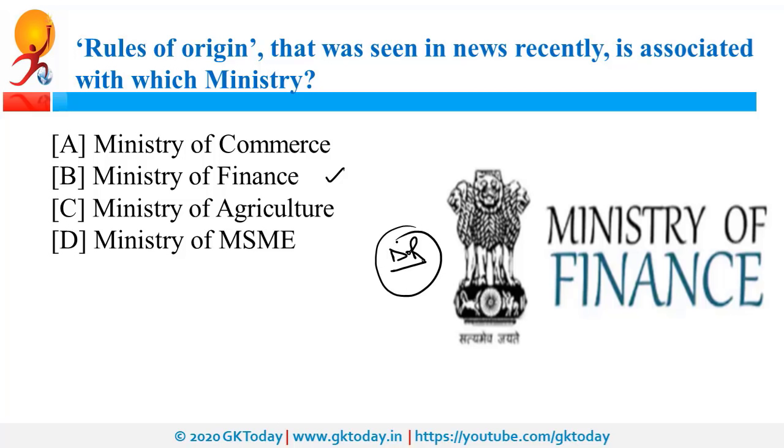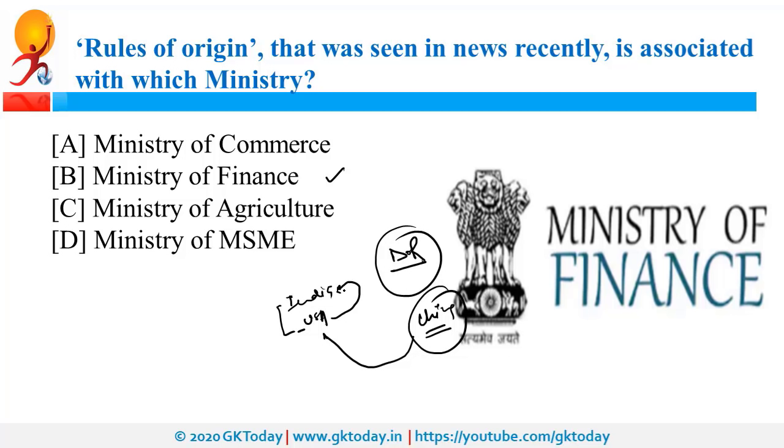Suppose two countries are having trade agreement, for example India and USA. Now as per trade agreement, both countries provide certain benefits to each other. Now suppose there is a third country, China, and so now exporters from China, they try to take the advantage of trade agreement between India and USA. How? They send their material to USA, then they relabel it. That means the item was actually from China, but it was relabeled, and now it has been sent to India as export from USA. So to prevent such instances, these rules of origin have been notified.